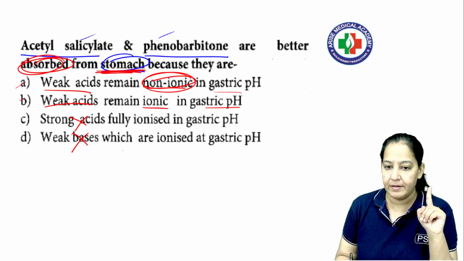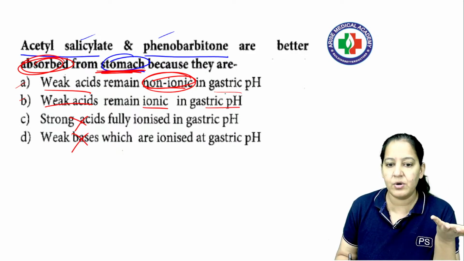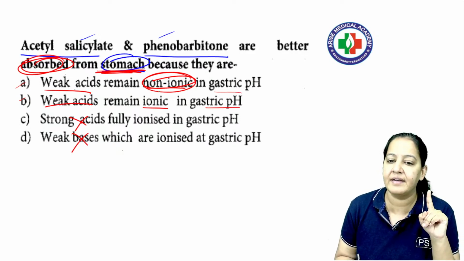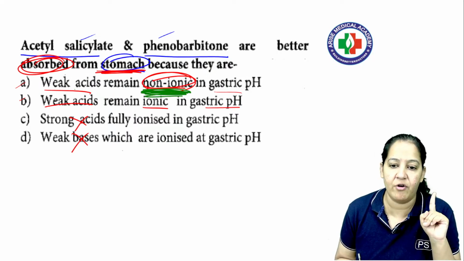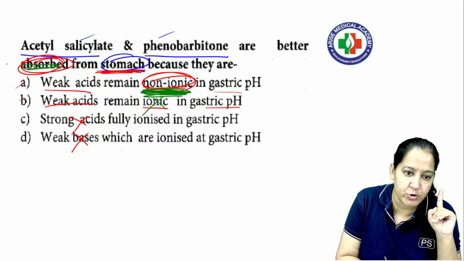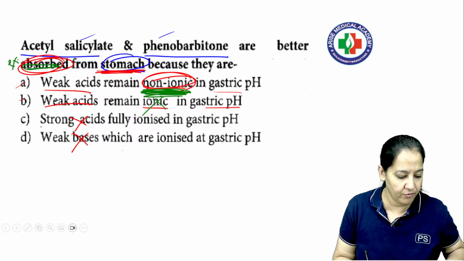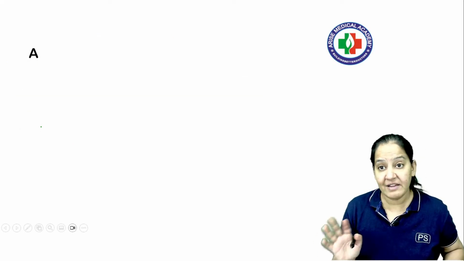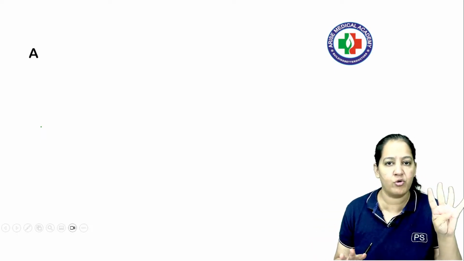So here you understood that these drugs are acidic drugs. So of course these are weak acids and they are absorbed in non-ionic form, not in ionic form. In ionic form they will never be absorbed. Yes, the question would have been for excretion. If I change the question from absorption to excretion now, Vineet, then the answer will become B. Now give me a thumbs up if your query is cleared. These are very confusing topics, but I'm telling the golden rules. Learn the golden rules. Learn the 4 golden rules.